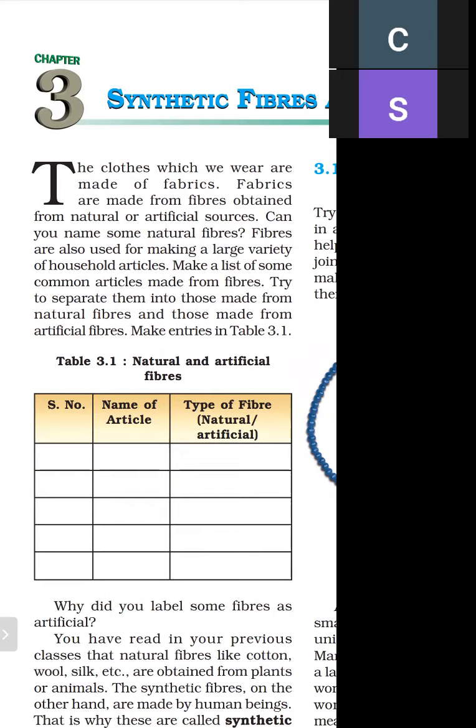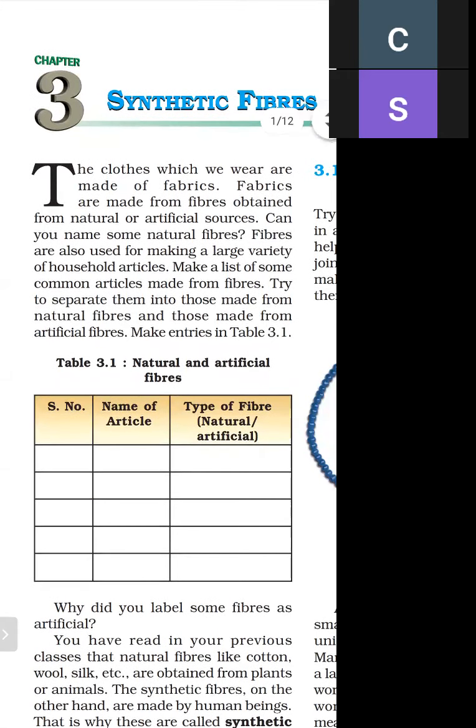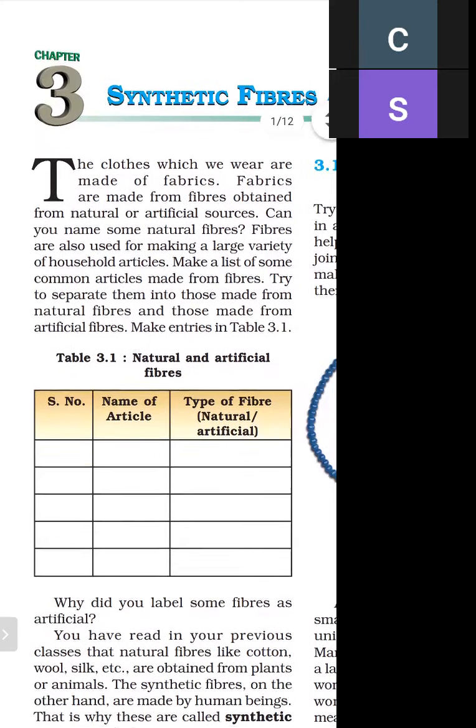Make a list of some common articles made from fibers. Try to separate them into those made from a natural source or made from an artificial source. So you have to complete table 3.1. You have to write the article, and whether it is made up of fiber either from natural or from artificial.